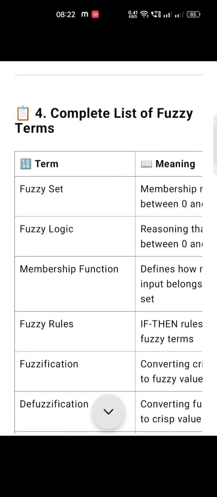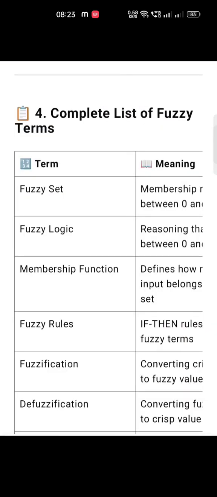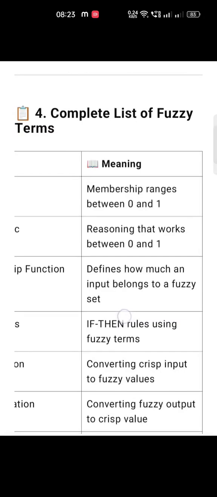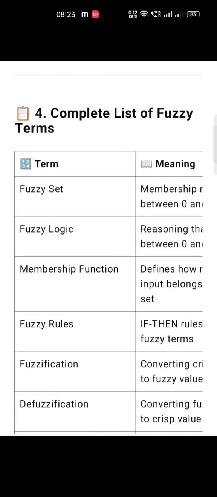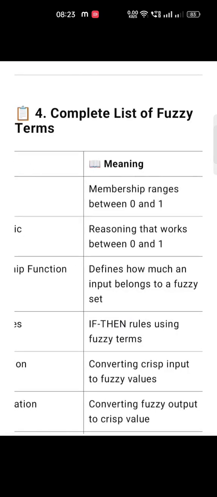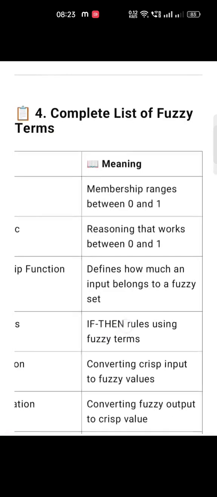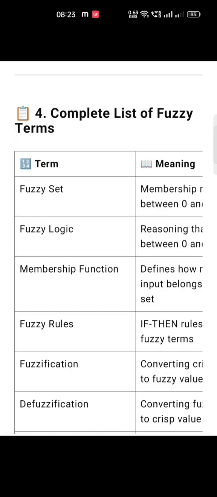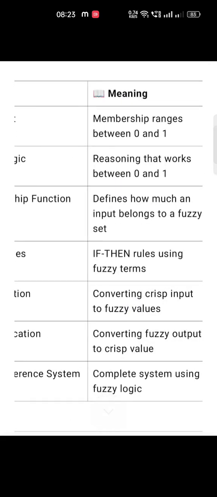The fourth topic is a complete list of fuzzy terms. Fuzzy sets: membership ranges between 0 and 1. Fuzzy logic is the reasoning that works between 0 and 1. The next is membership function, which defines how much an input belongs to a fuzzy set. Fuzzy rules: if-then rules using fuzzy terms.